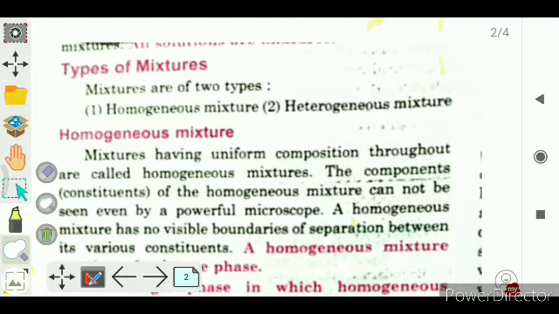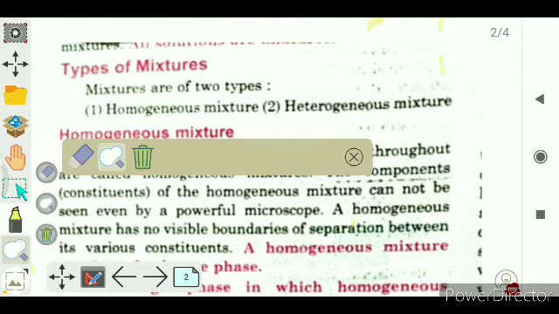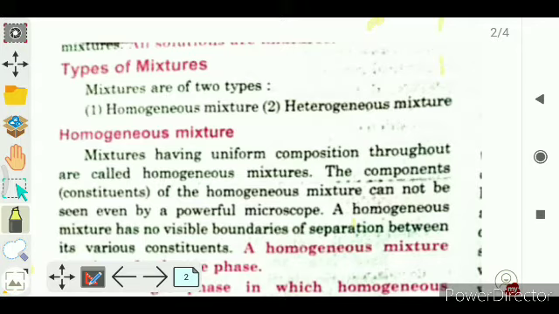It means the sugar is uniformly dissolved in the water, and the ratio of the components in each part of the mixture is fixed or uniform, then we say that the mixture is homogeneous, right?